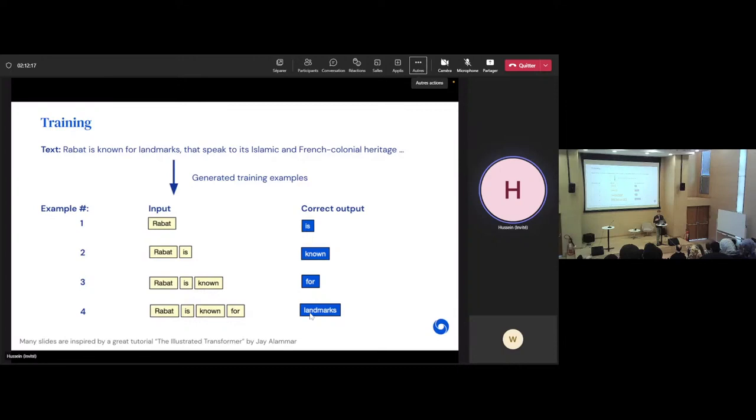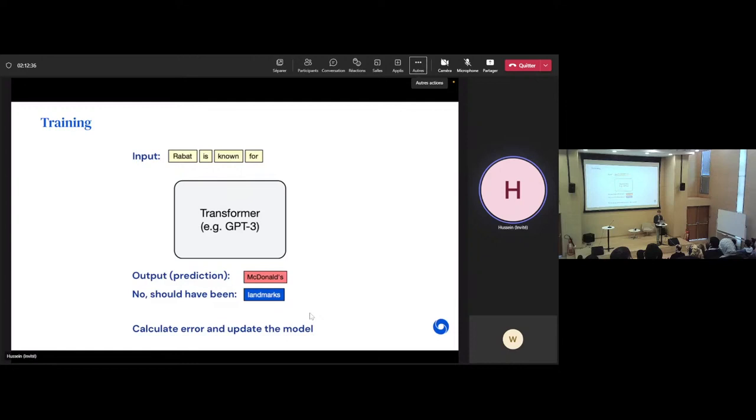Maybe going back to how you actually train a model. You have this transformer, and you have an input example, and then the transformer outputs some output, which maybe is not correct right now. Maybe it outputs something random because at first you initialize it randomly and it doesn't know what to do. And then you just optimize, basically tweak the parameters with optimization, as discussed in the previous talk, to make sure that on this particular example, your model outputs the thing you want, the next word that is correct in this particular sentence.